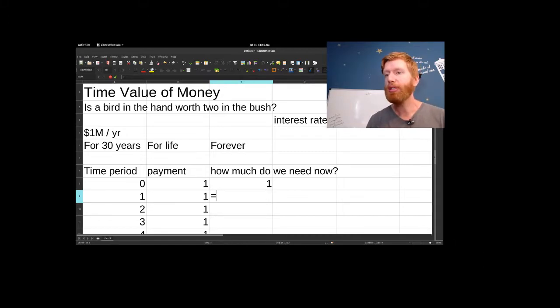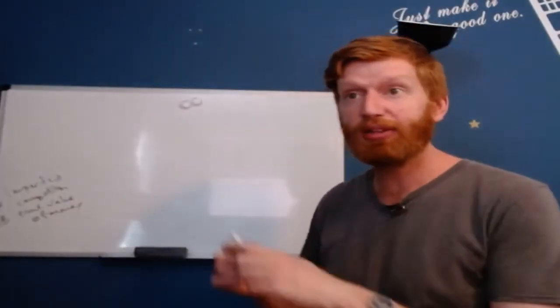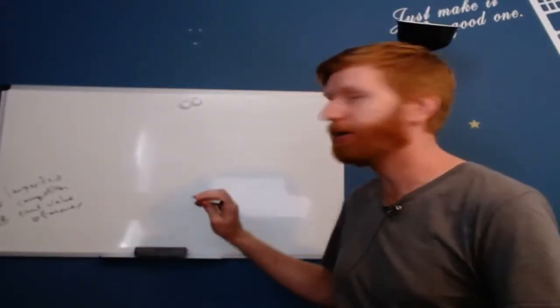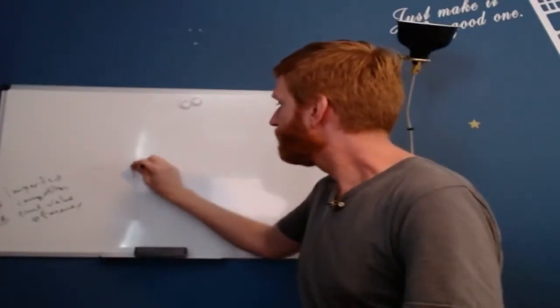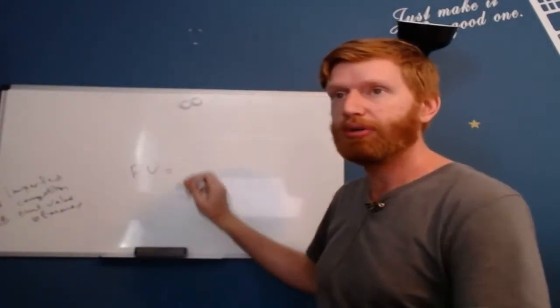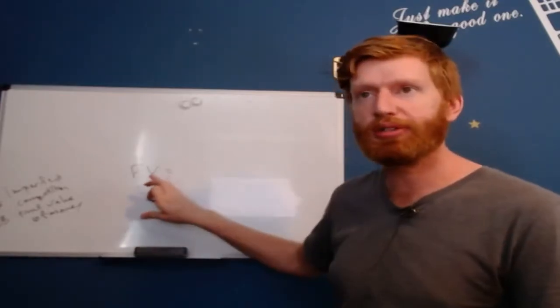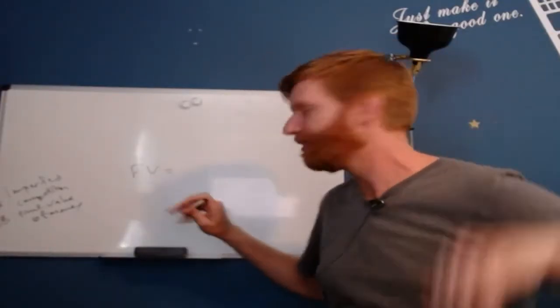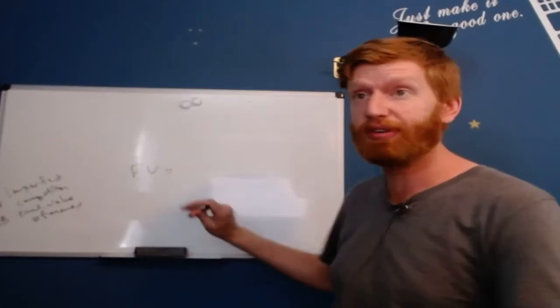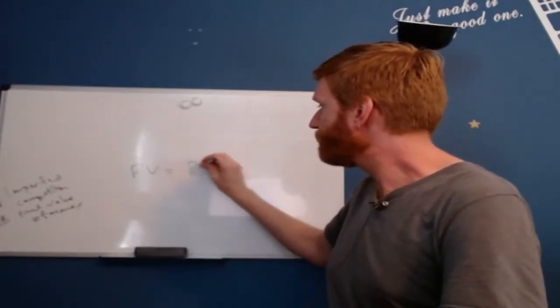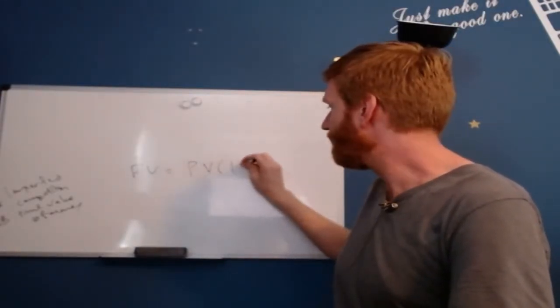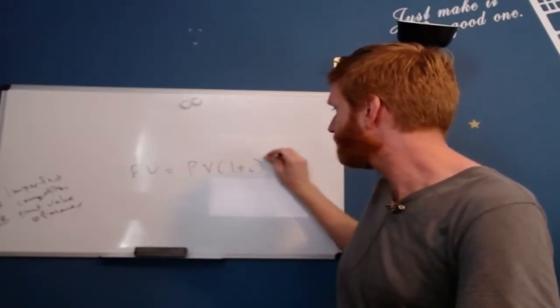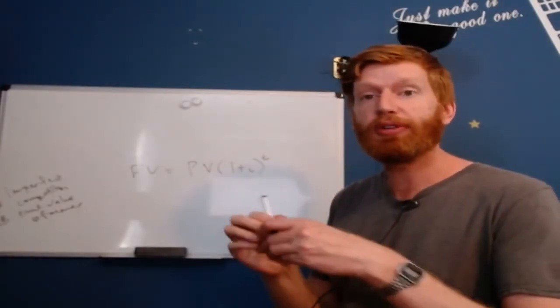So essentially, what do we need? Well, let's switch really quickly to the whiteboard and think about the math here. It's actually going to be a little bit easier for me to think about this in mathematical terms. So the future value of some investment, FV for future value, equals the present value times 1 plus the interest rate to the power of the compounding period.